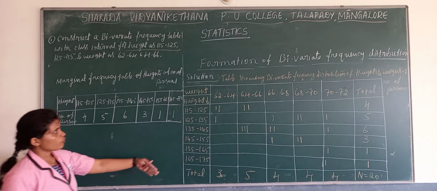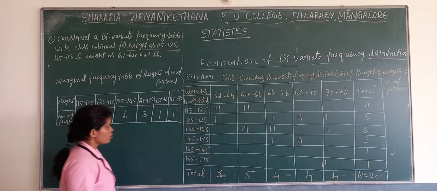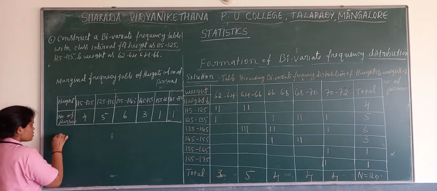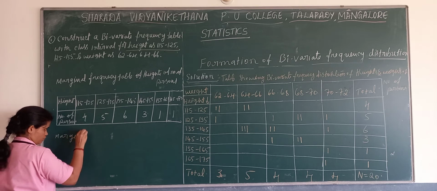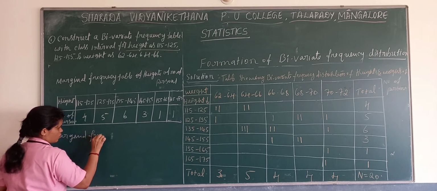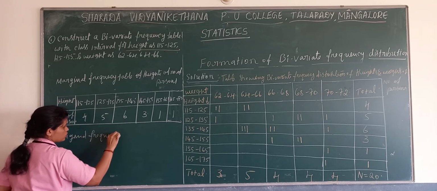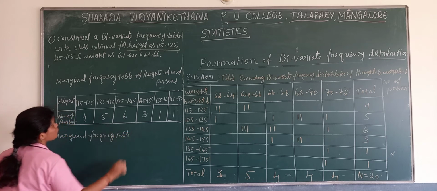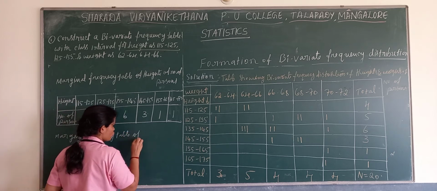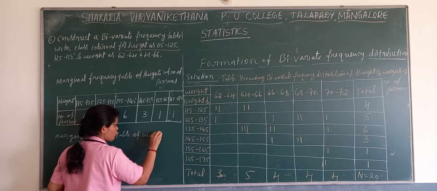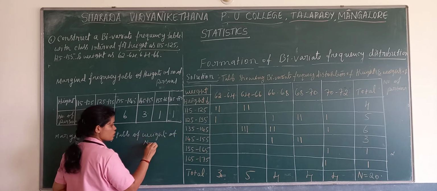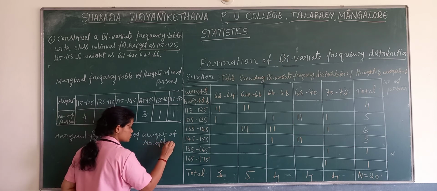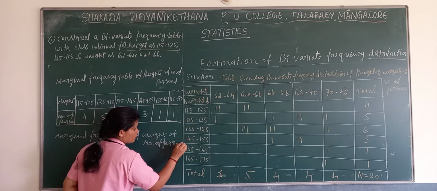Now next one more marginal frequency table. Next marginal frequency table of weights of number of persons.